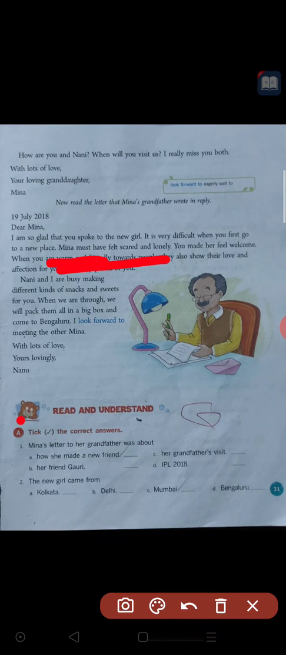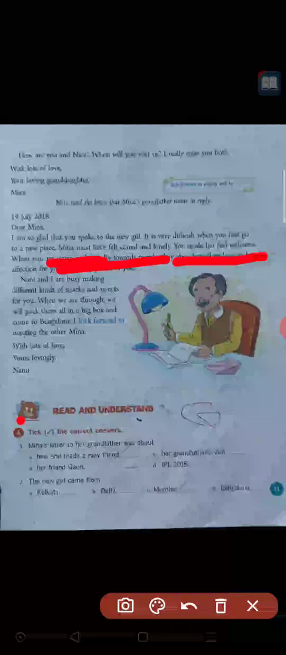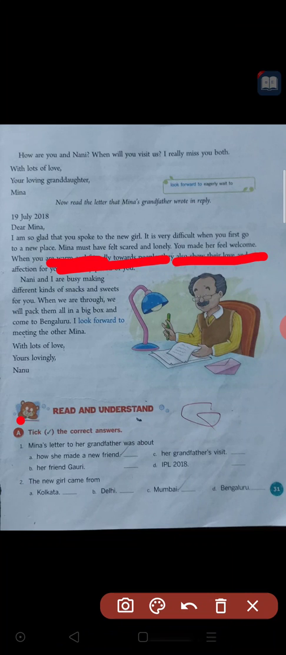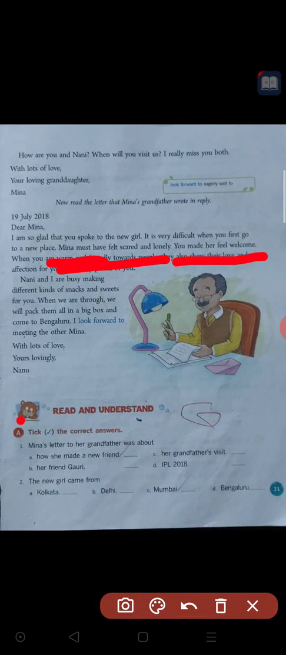Okay. So then you made her feel welcome. When you went to her and said hello, then she became okay. Oh, somebody has come to me and talked. So then happiness came on her face.